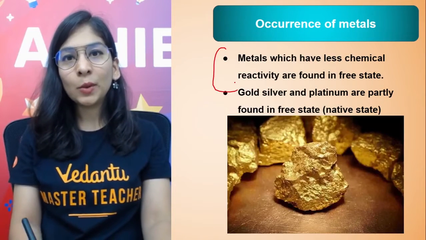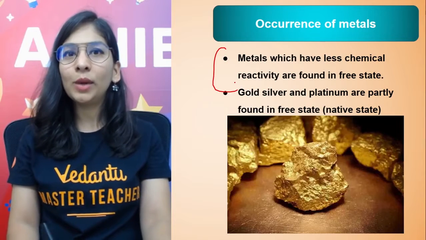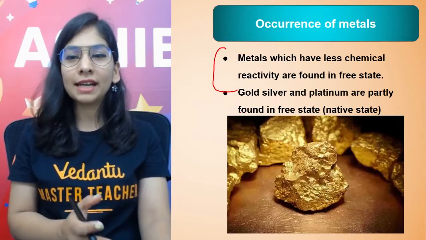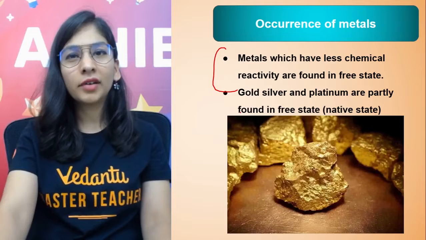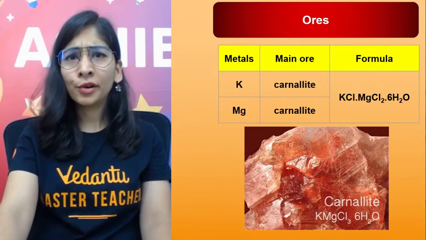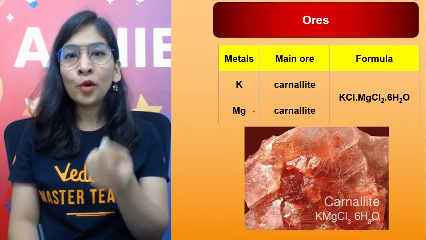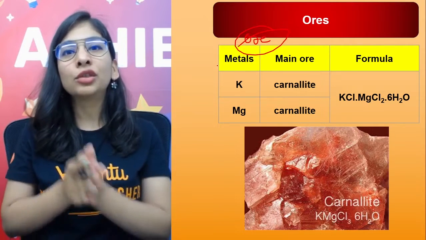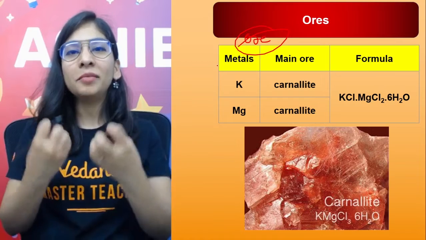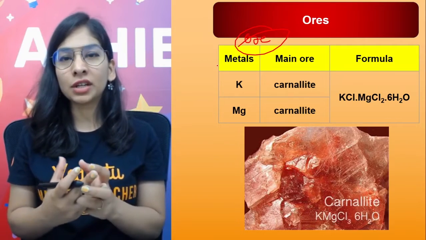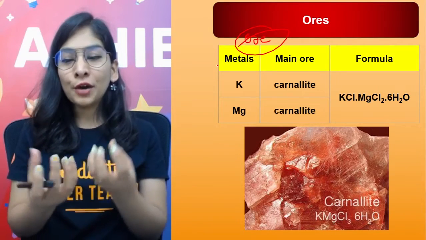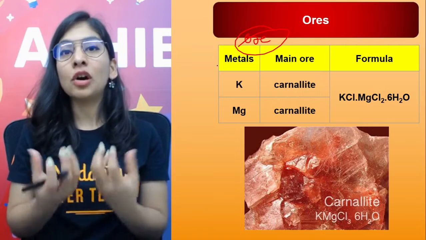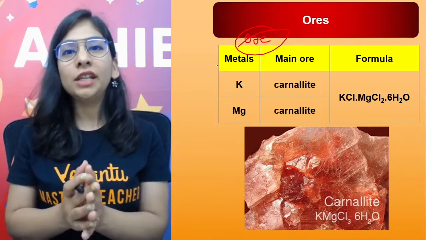When I talk about metals with least reactivity, we did that part, they exist in the free state, like gold and platinum and silver, and sometimes copper also. Okay. So I'm going to tell you right now some of the ores. What exactly is an ore? Ores are those minerals from which metals can be extracted conveniently and beneficially, like a low cost process with the help of which I can get my metal. An economical process as well, and convenient also.